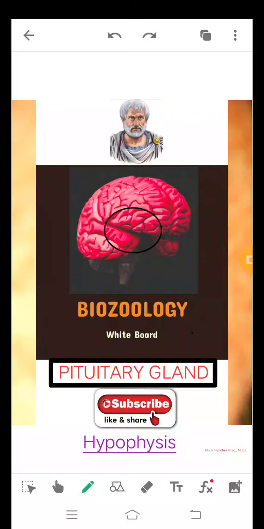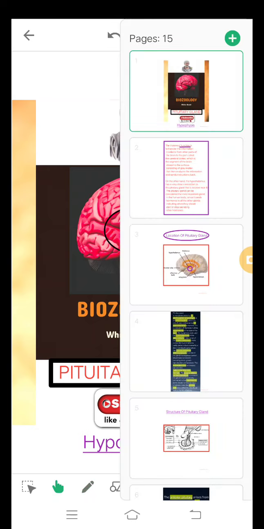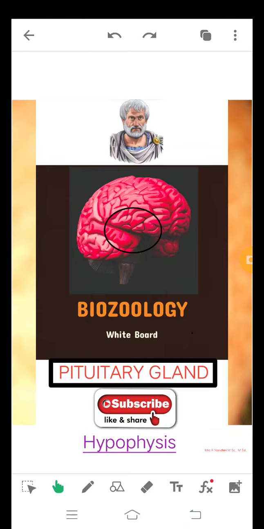Let's discuss the pituitary gland or hypophysis. The pituitary gland is otherwise named hypophysis. It is one of the endocrine glands. It is located in the midbrain region, near the thalamus and most near the hypothalamus.